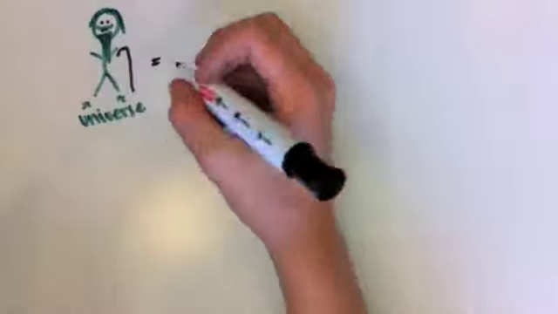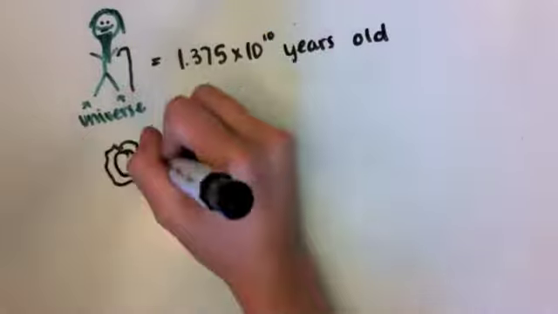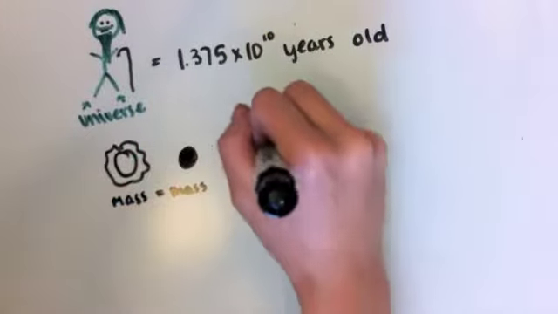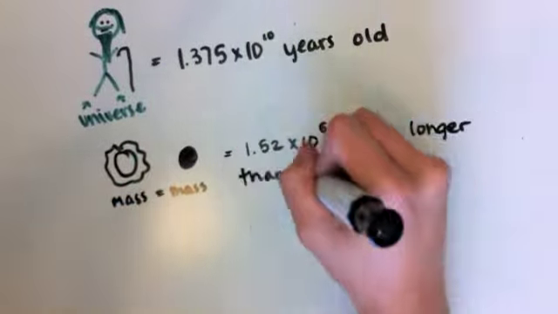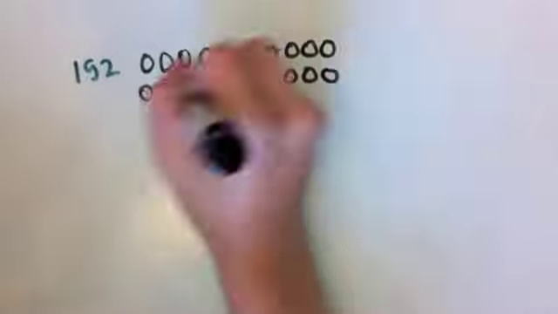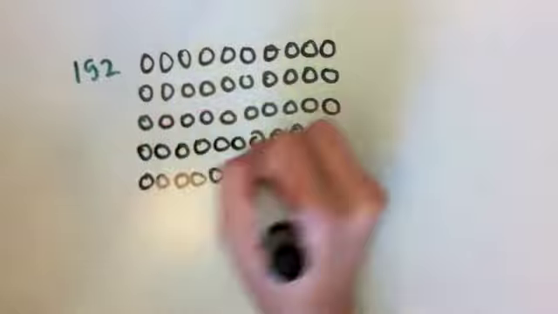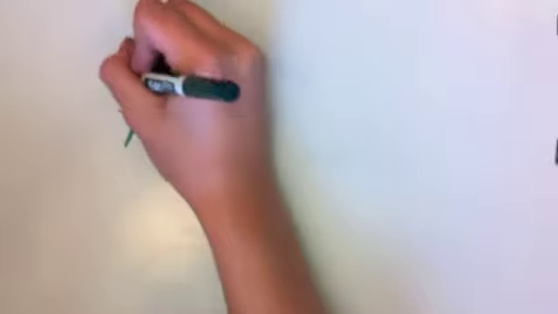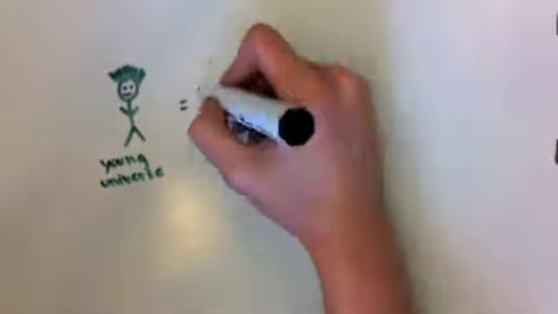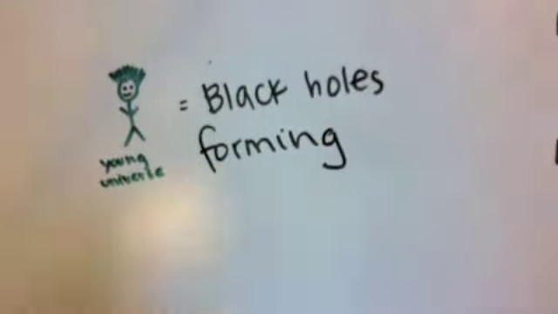That means that the black hole with the equivalent mass of the Sun would take 1.52 times 10 to the 57th times longer than the age of the universe to evaporate. That's 152 followed by 55 zeros. Since they take so long to evaporate, a large black hole will not suddenly disappear. However, scientists think that tiny black holes may have formed in the early universe.